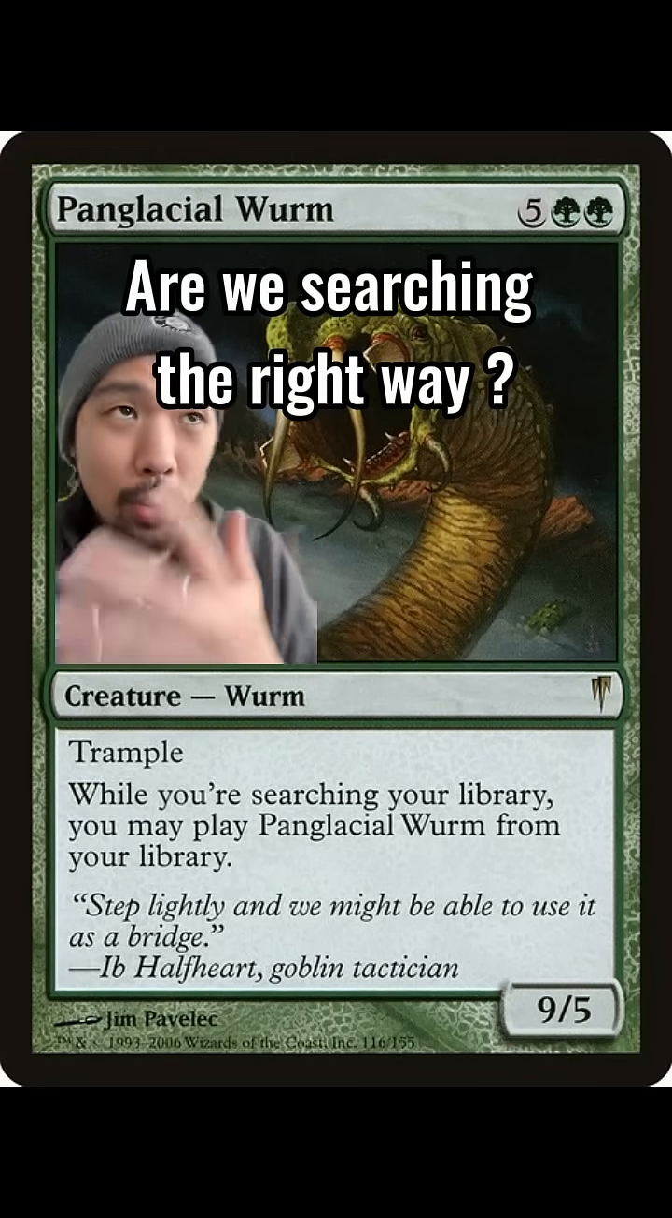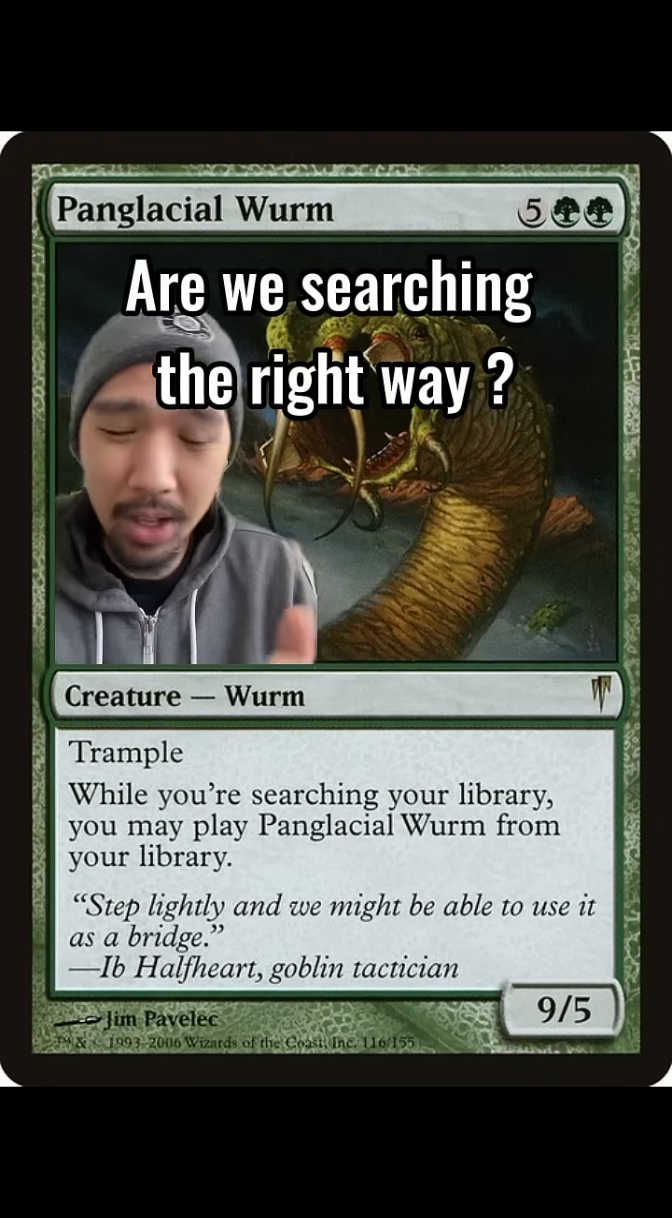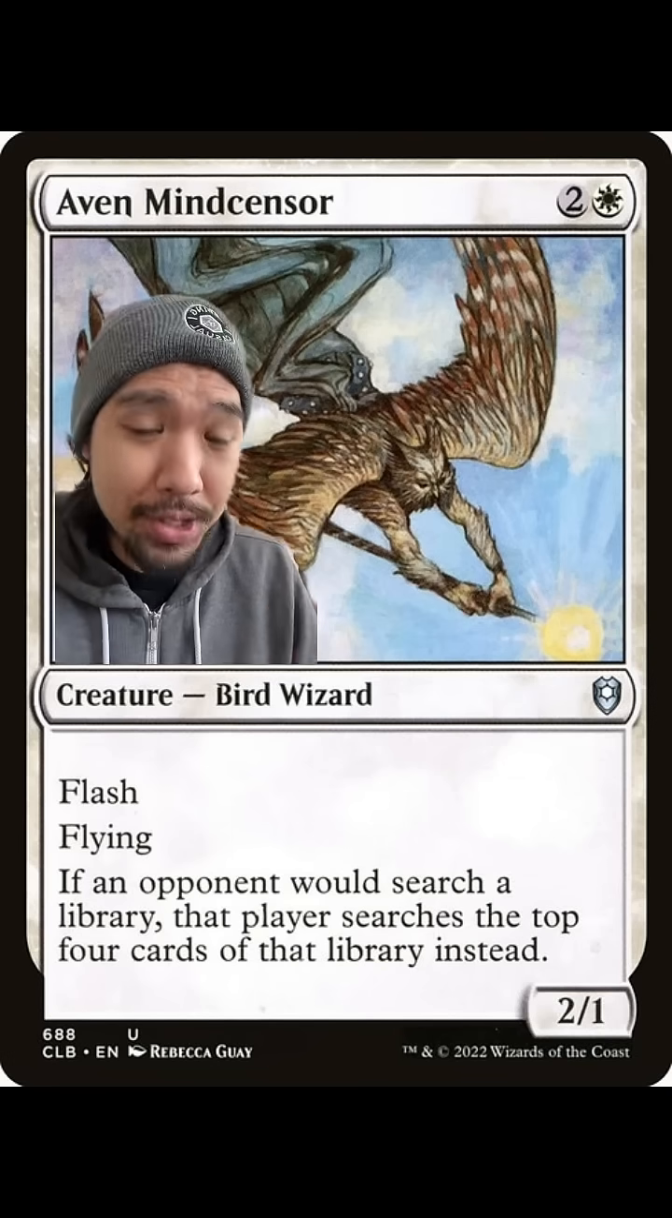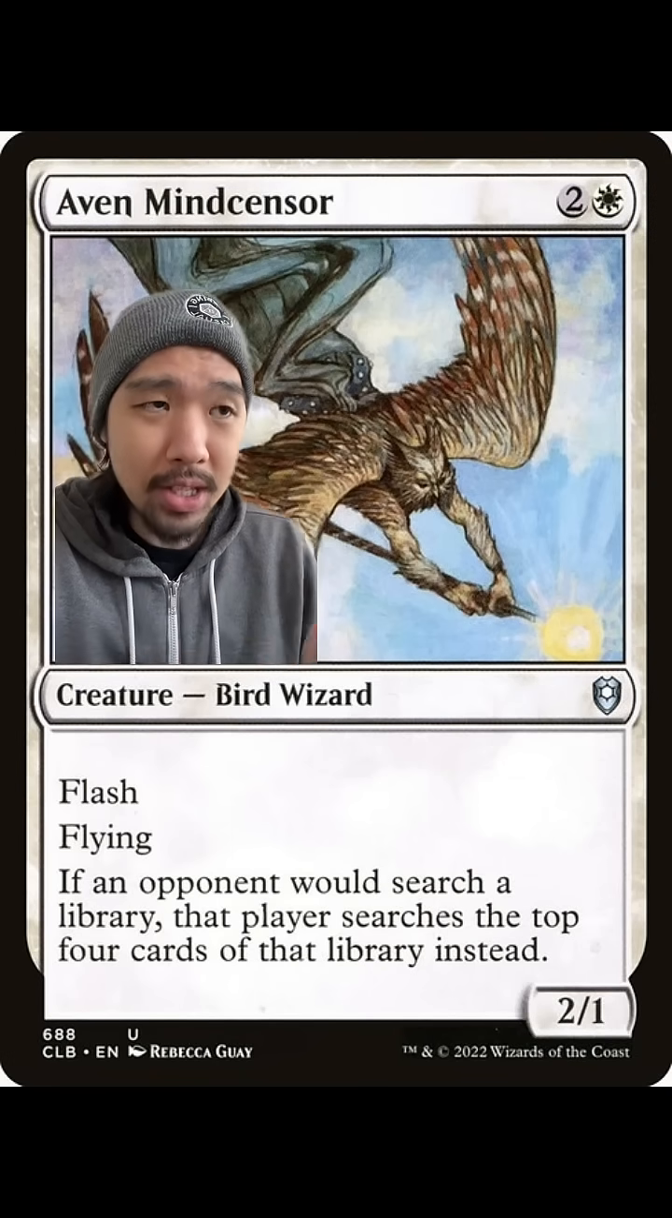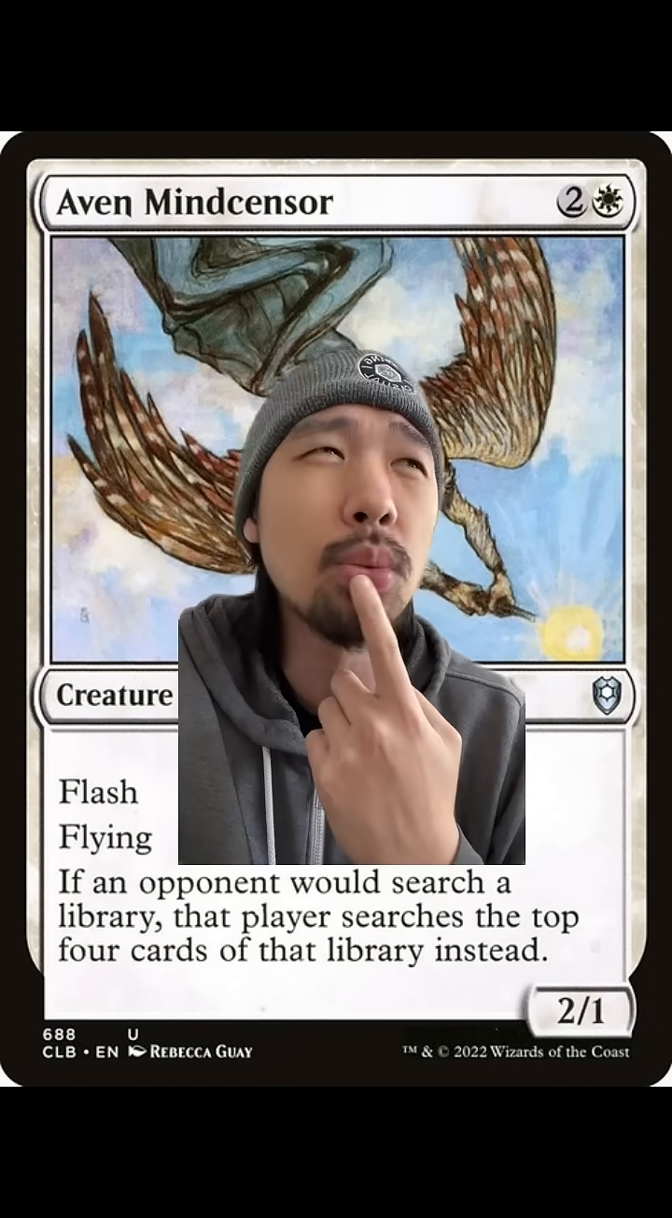Pan-Glacial Worm, one of the weirdest cards that exist in Magic the Gathering, and it has a very unique ability. But something else that also has a unique ability is Aven Mind Sensor. I don't believe anything else in the game exists where it restricts how much someone can search in a library, but it does still say the word search.